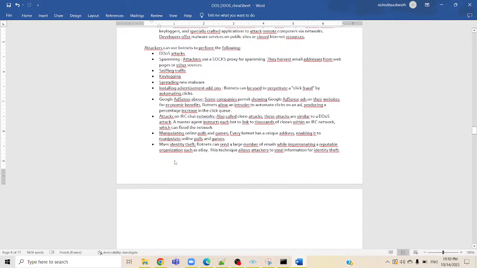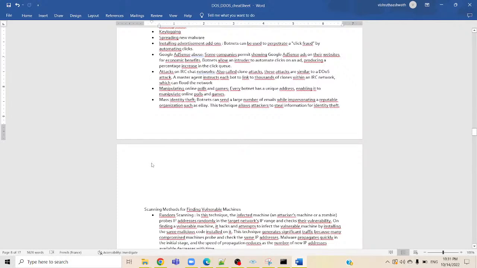Attacks on IRC chat networks are also called clone attacks. These attacks are similar to a DDoS attack. A master agent instructs each bot to link to thousands of clones within an IRC network, which can flood the network, manipulating online polls and games. Every botnet has a unique address, enabling it to manipulate online polls and games. Mass identity theft: botnets can send a large number of emails while impersonating a reputable organization such as eBay. This technique allows attackers to steal information for identity theft.